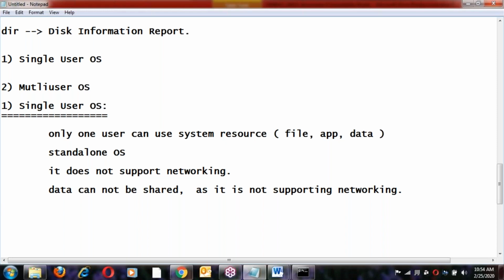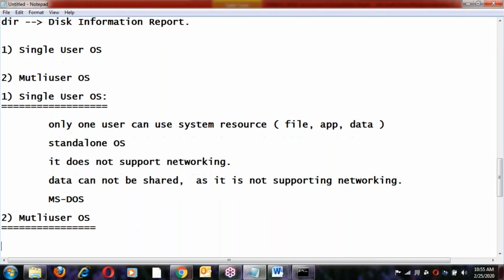Second one, multi-user OS. What is multi-user OS? For a single user OS with a character interface, the best example is MS DOS. About MS DOS and its history we'll discuss next.